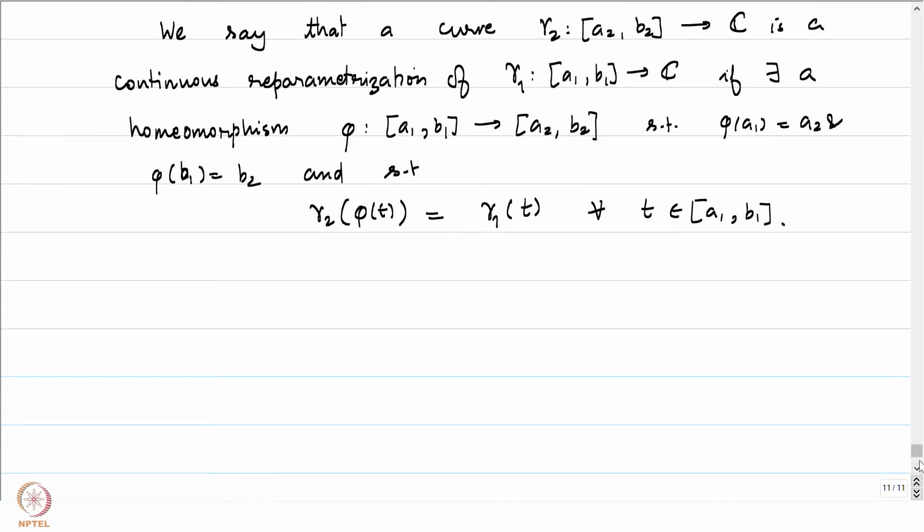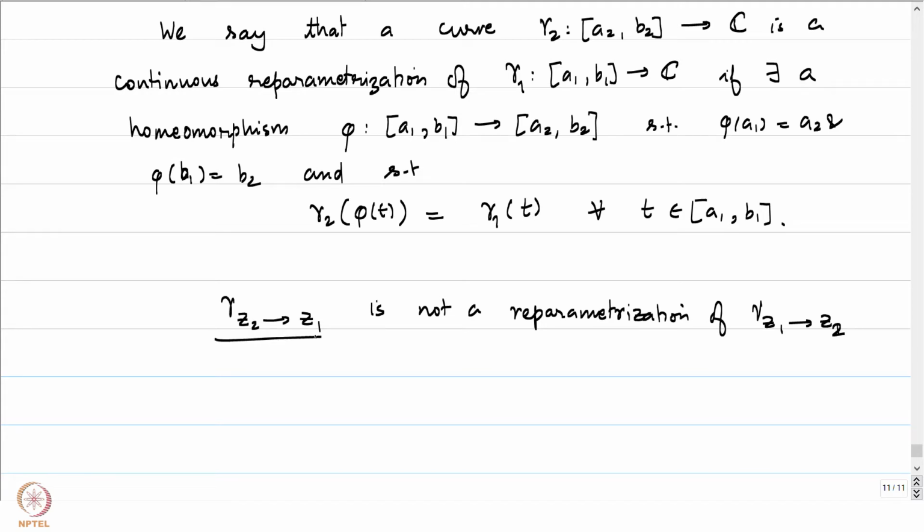Notice that the direction or the orientation is being preserved. So for example, gamma z2 to z1 is not a reparameterization of gamma z1 to z2. Why? Because if z1 and z2 are distinct, the initial point of this curve is z2 and the initial point of this curve is z1.